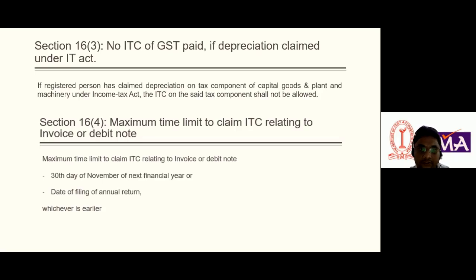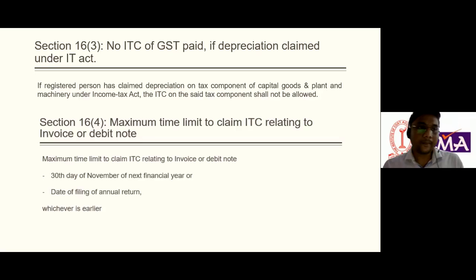It is a very simple concept, and we should take care of it very carefully. Simply put, you cannot take the benefit of GST under both the GST Act and the IT Act. This is section 16 subsection 3. It is clearly mentioned that if a registered person has claimed depreciation on the tax component of capital goods and plant and machinery under the Income Tax Act, then ITC on the said tax component shall not be allowed.